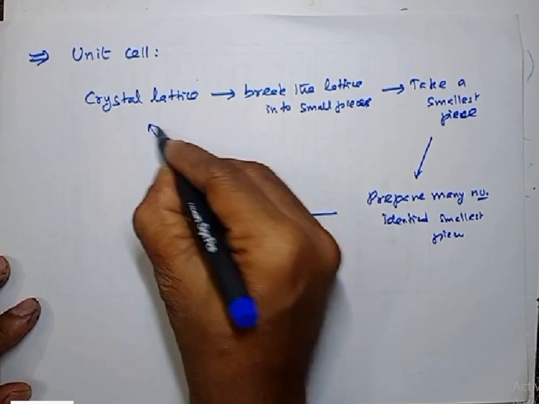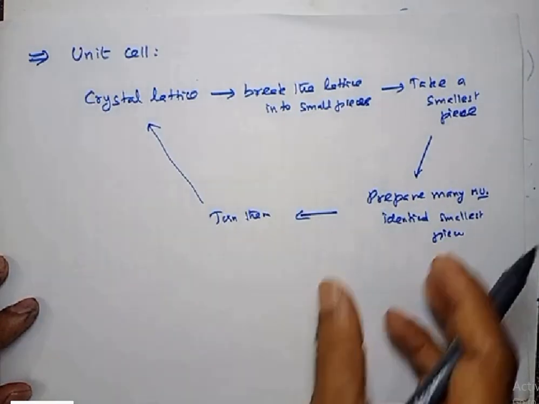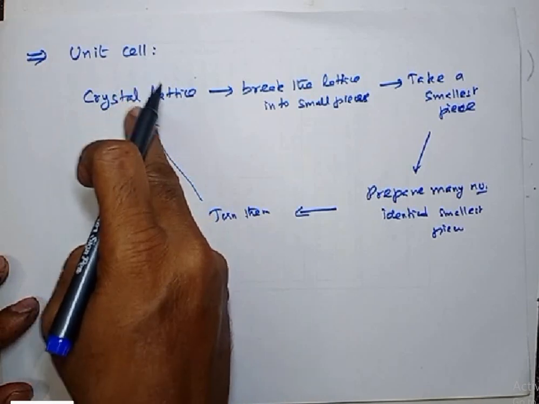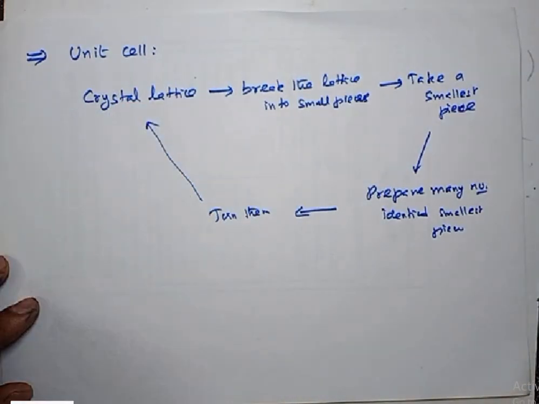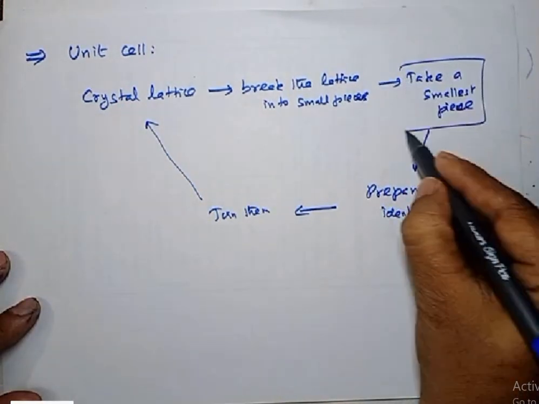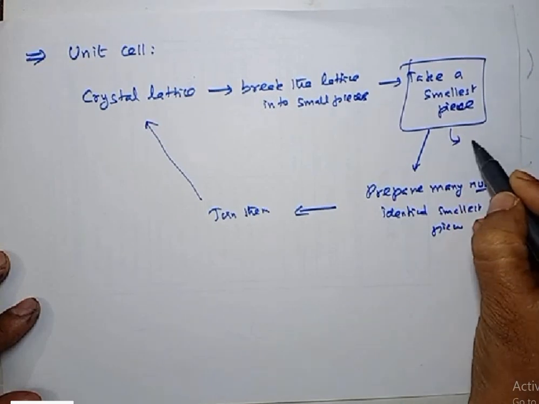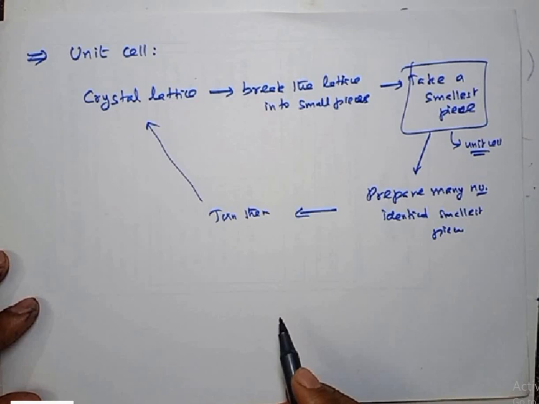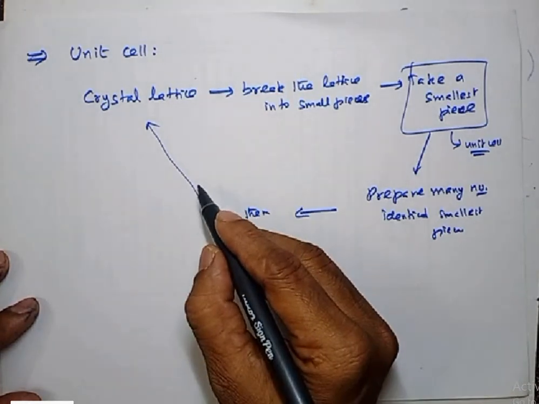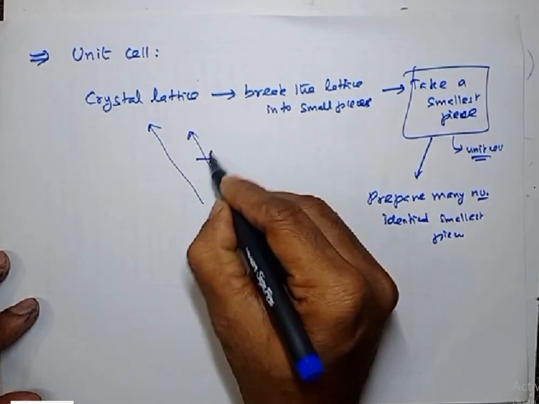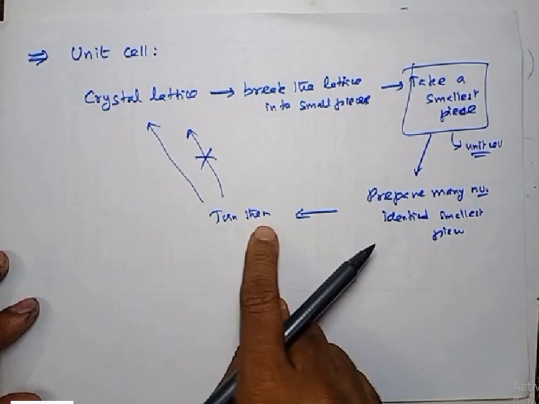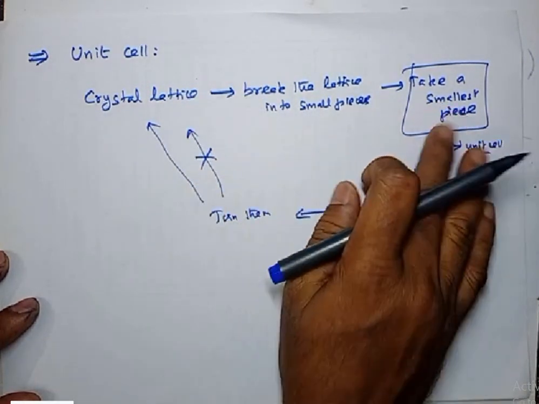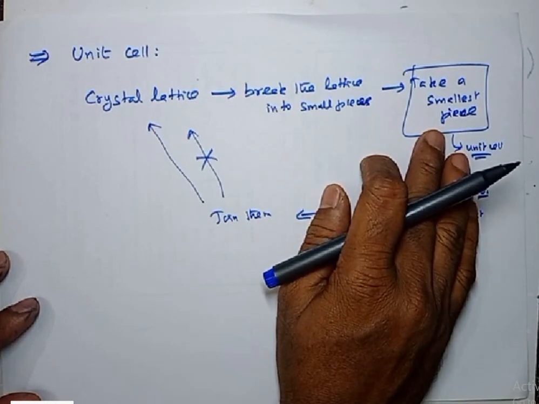You take the many smallest pieces and join them. If I get the crystal lattice again, then that smallest piece is what we call the unit cell. Suppose I am joining the pieces, but I don't get the crystal lattice, then that is not the unit cell.